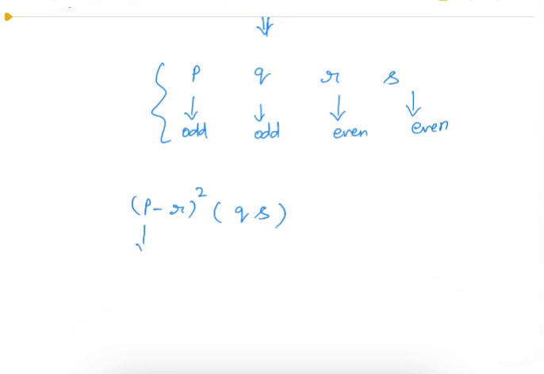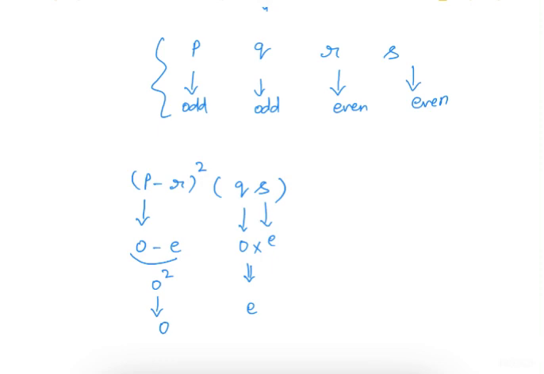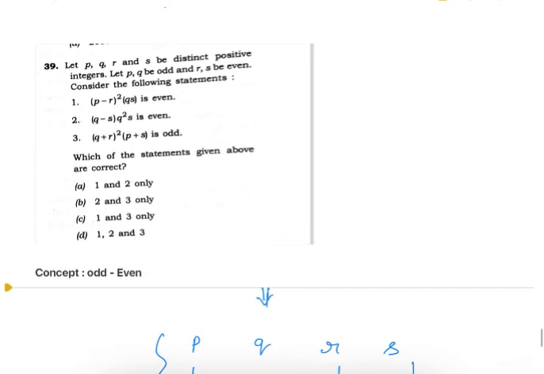So p is odd, r is even. So odd minus even will give us odd, and the square of that will give us odd. Here q is odd and s is even. Odd into even is even. Then again this odd and this even after multiplication will give us even. So statement 1 is correct.